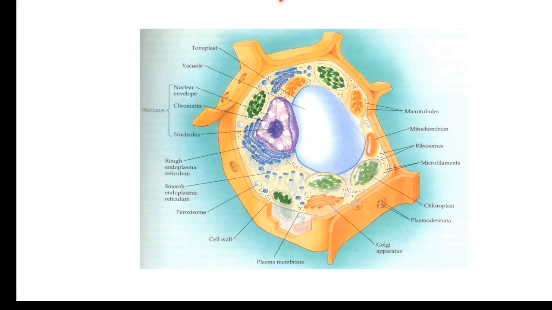This is a plant cell with a large vacuole. This is a large vacuole. Then chloroplasts are present here. There are the green pigments. Chromoplasts are also present. The big cell wall is present, and we know this is the cell wall which is present with the plants, and that's why the plants don't need to build their houses or take shelter, because this cell wall gives them a lot of protection.